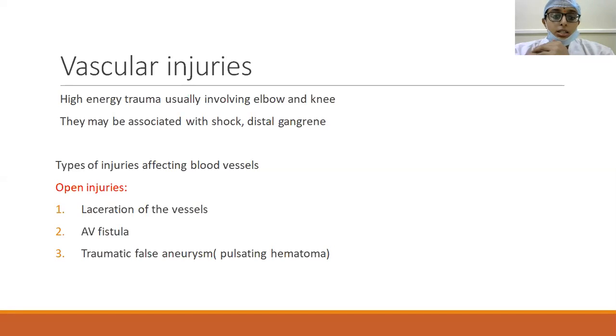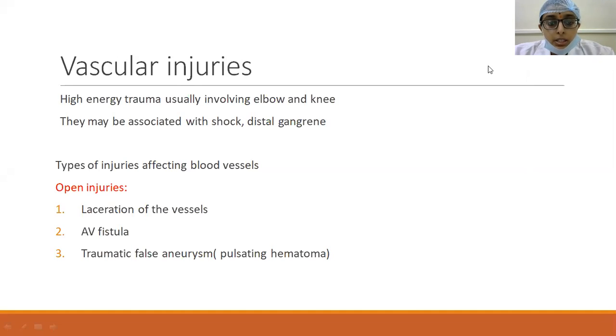The second is AV fistula, arteriovenous fistula, where both artery and vein are injured in close proximity to one another, and there will be blood flow from high pressure to low pressure, that is from the artery to the vein, and all the local changes in that region lead to the formation of an AV fistula.